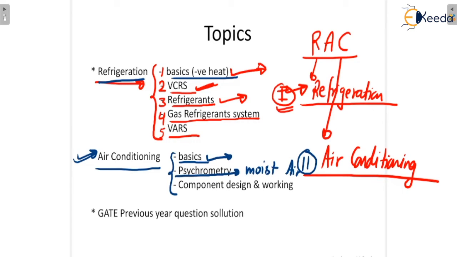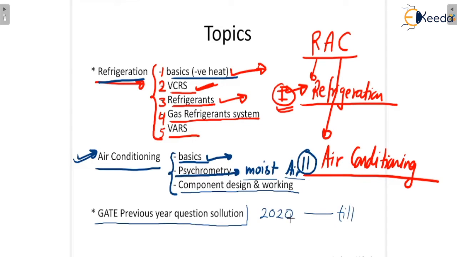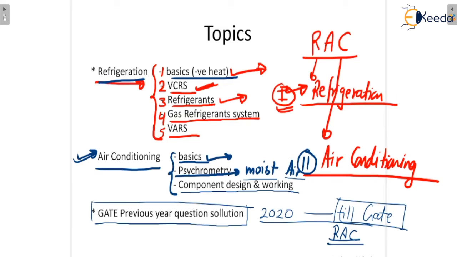Under this psychrometry topic, we will study the real meaning of moist air and how it operates in different situations. And the third topic is component design and working. And at last, we will solve GATE previous year questions from 2020 till the latest GATE exam. For the RAC topic, we will explain all types of GATE previous year questions. Okay, so this is the syllabus.